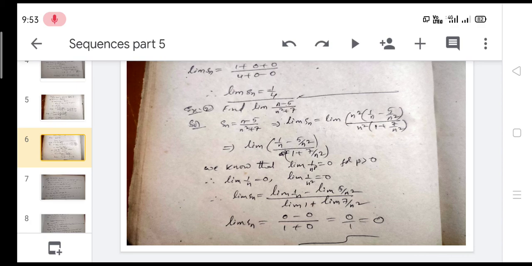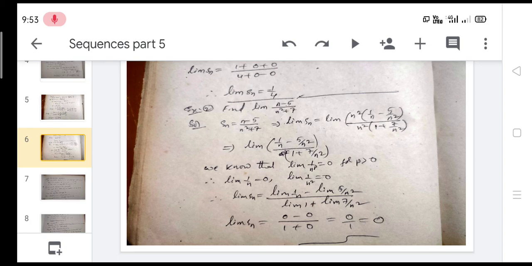Find limit of (n minus 5) by (n square plus 7). What is the given condition? Sn is equal to (n minus 5) by (n square plus 7). Find the limit of Sn. So limit of Sn is equal to limit, taking n square common from both numerator and denominator: n square into (1 by n minus 5 by n square) by n square into (1 plus 7 by n square). So we get limit of (1 by n minus 5 by n square) by (1 plus 7 by n square).